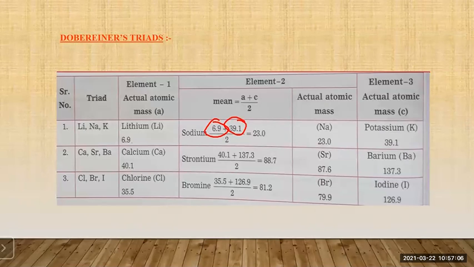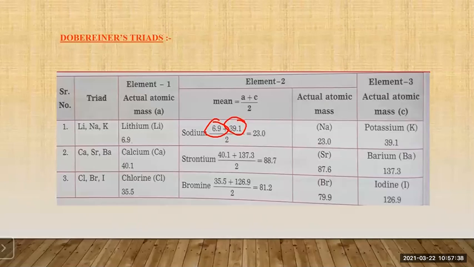Strontium atomic mass will be the addition of calcium, that is 40.1, plus 137.3, divided by 2. So you get here 88.7. But the actual atomic mass of strontium is 87.6. But you get a somewhat approximate value nearby for strontium, that is 88.7.